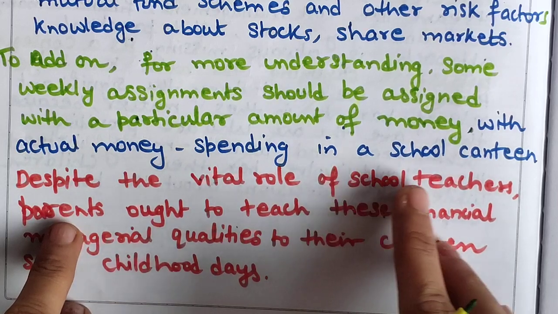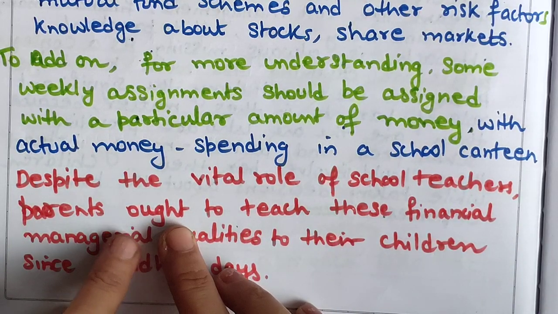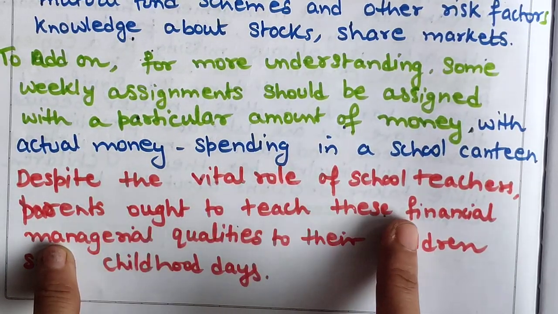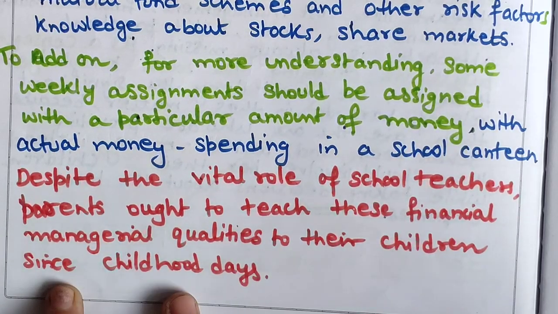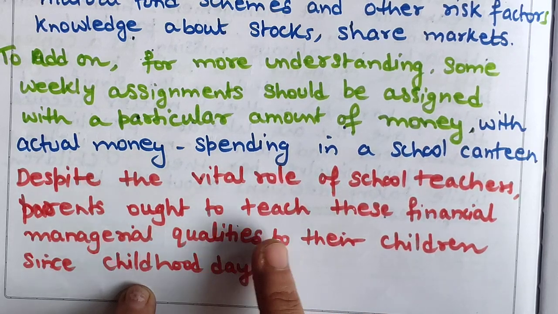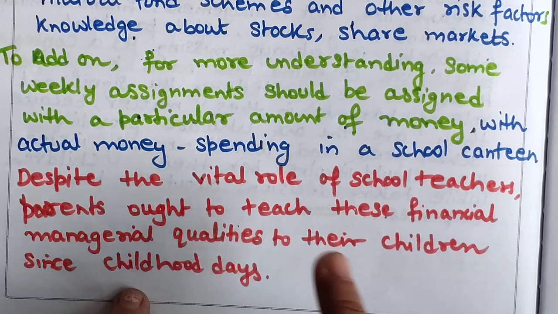Despite the vital role of school teachers, parents ought to, now see the modal verb, despite the vital role of school teachers, parents ought to teach these financial managerial qualities to their children since childhood days. So this is also mandatory for parents. This is also a good thing if parents are also teaching their children about finances.